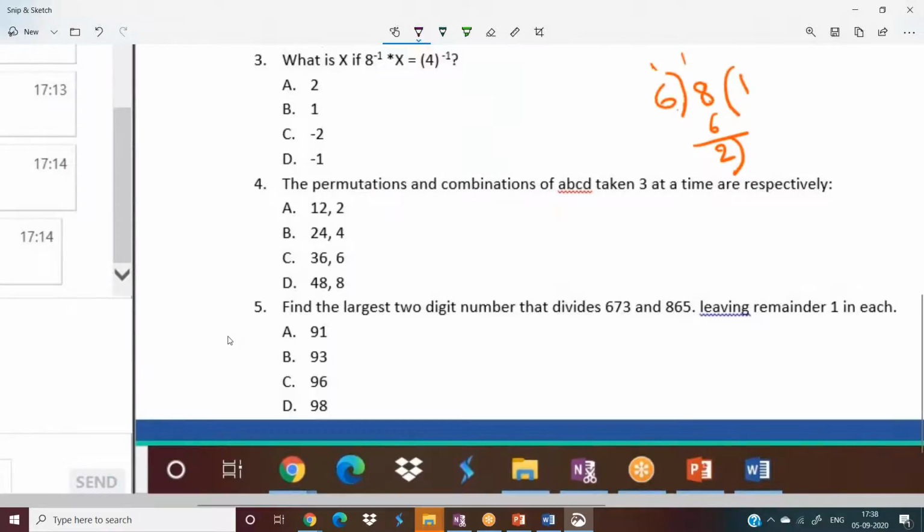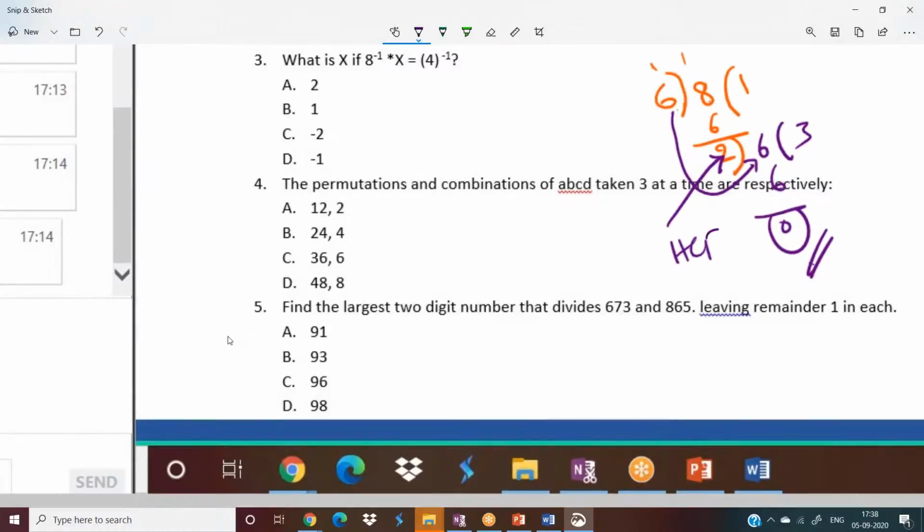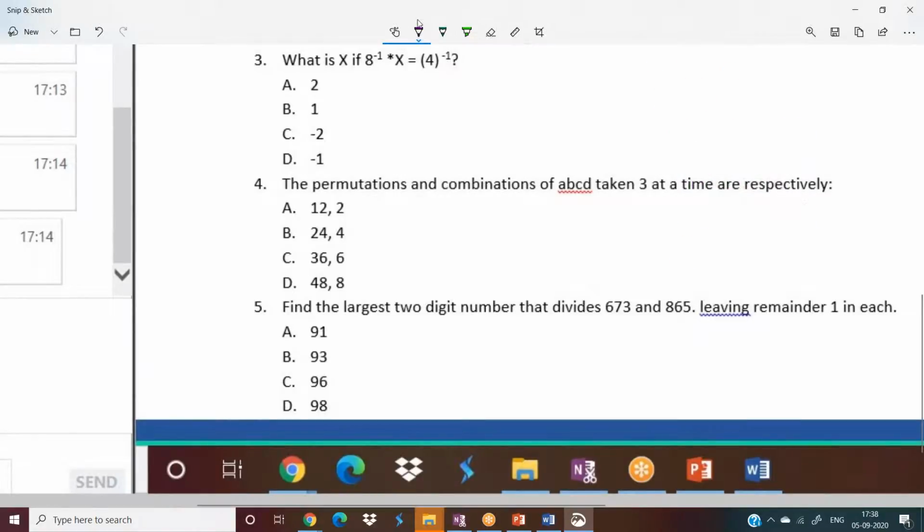How to go further? Now divide the previous divisor 6 with the remainder 2. 2 threes are 6 and remainder is 0. Now you got remainder 0, so whatever number we divided with, that will be your HCF. So HCF of 6 comma 8 is 2. Is it clear? Let me give you one more example.